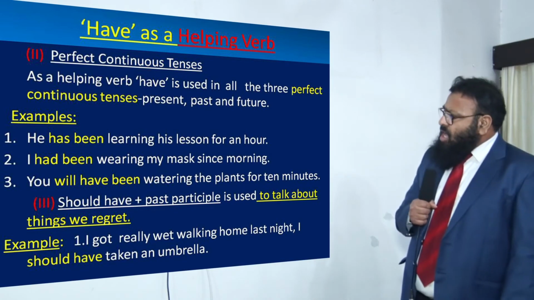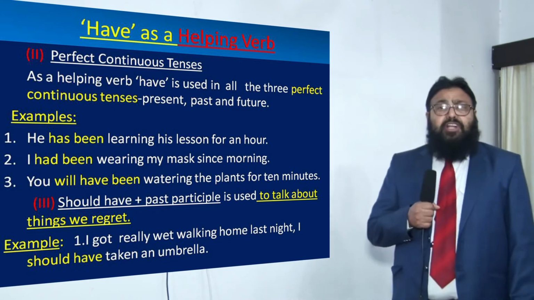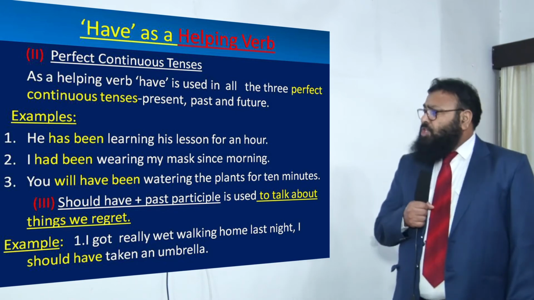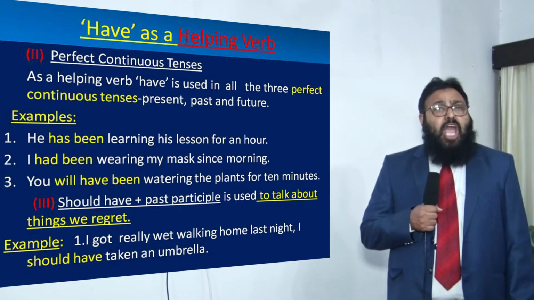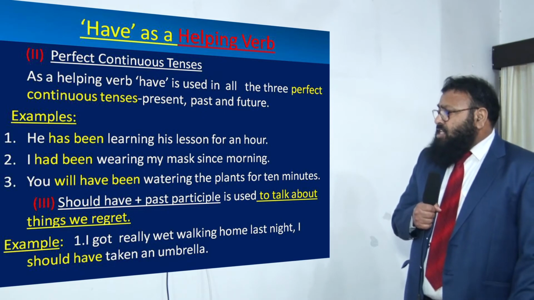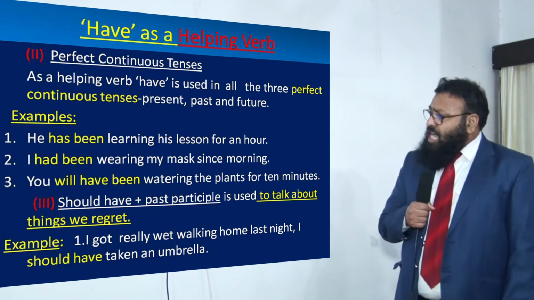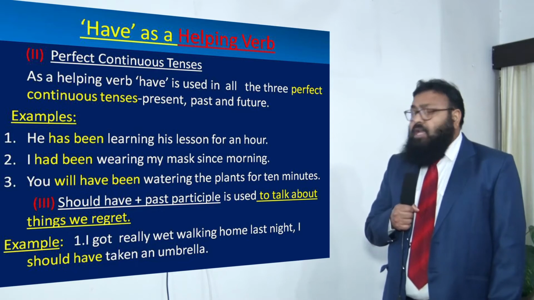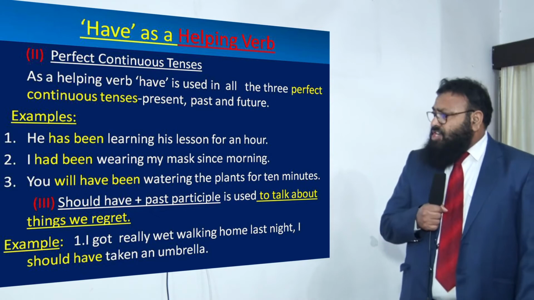Now the second usage of have as a helping verb is with perfect continuous tenses. As a helping verb, have is used in all the three perfect continuous tenses, present, past and future. Examples are, he has been learning his lesson for an hour. Has been is a helping verb. It has been used with present participle or verb 1 plus ing to make present perfect continuous tense here. It is an assertive sentence.